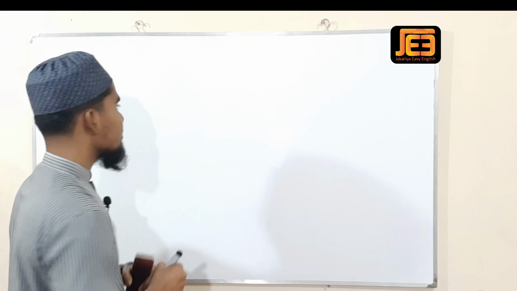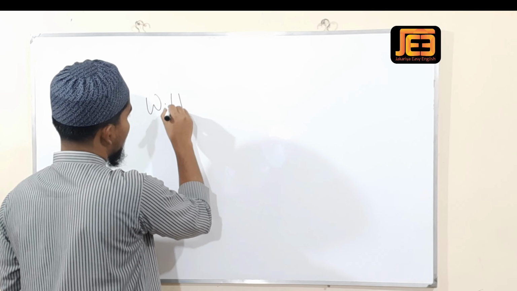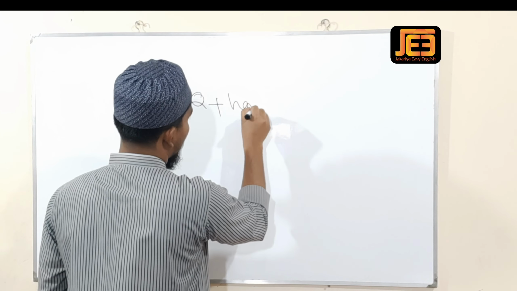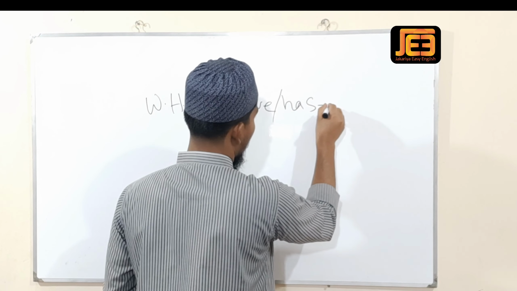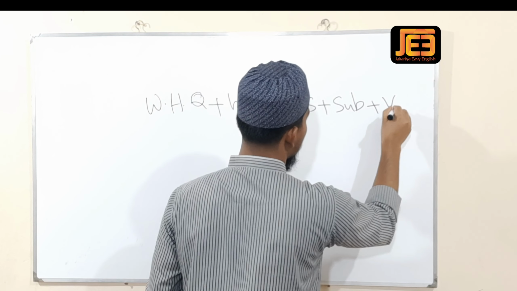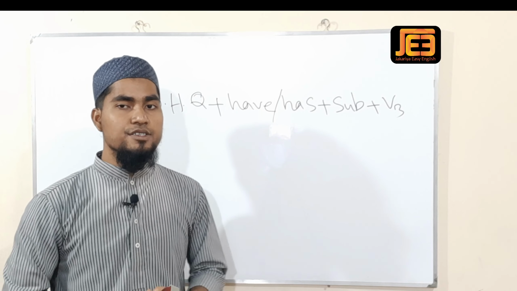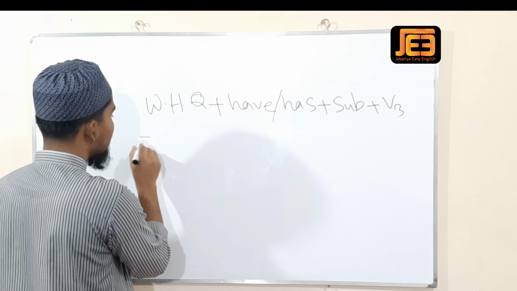The sentence structure is WH question plus have or has plus subject plus V3. This is the sentence structure of present perfect WH question. The example is